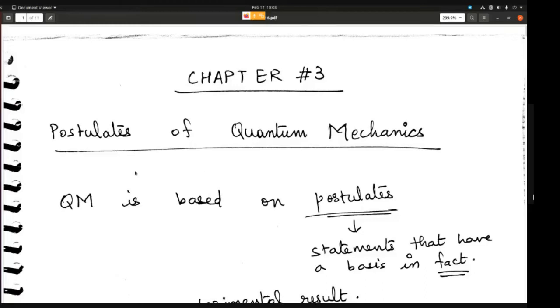All right. So in the second chapter, we have seen how to do certain calculations, right? How to get expectation value, how to get eigenvalue, how to get eigenvector, how to get the norm of a vector. All of these calculations we have already seen.